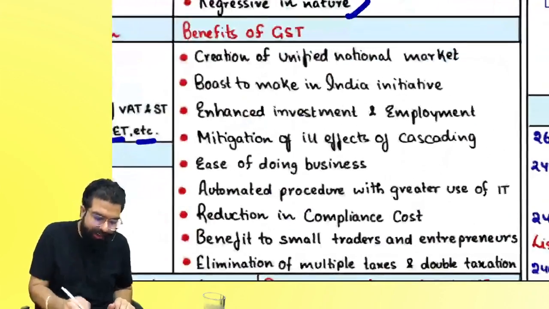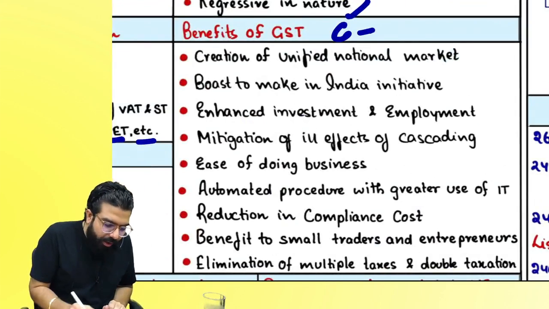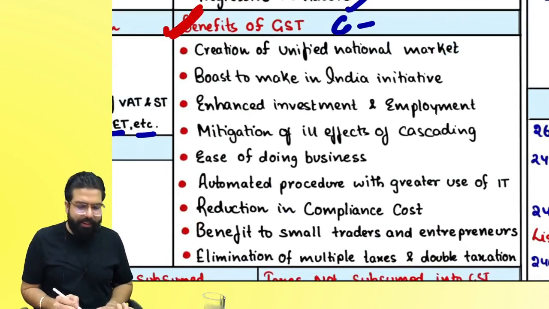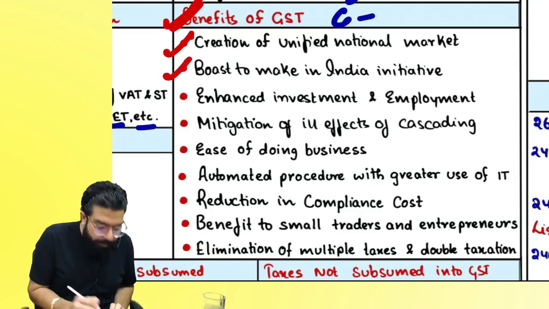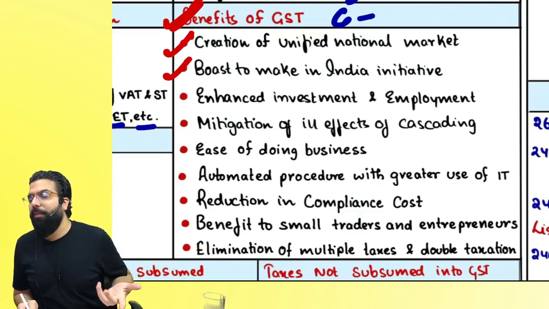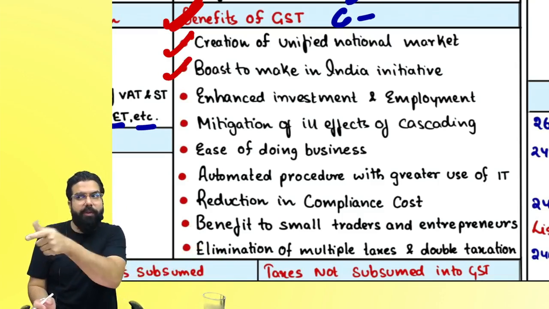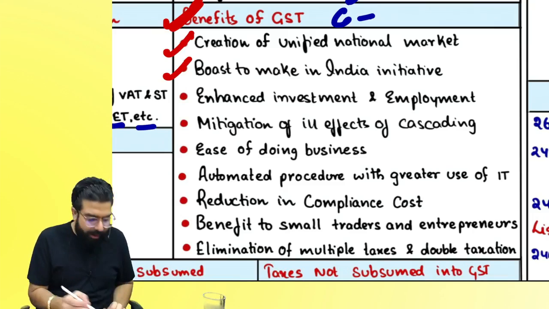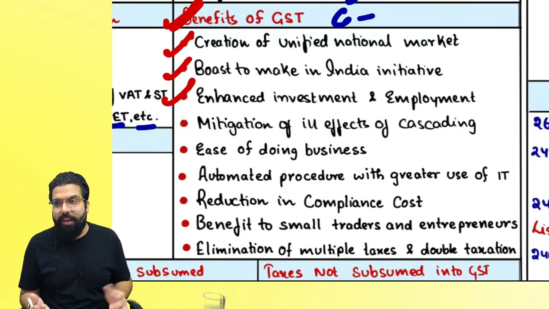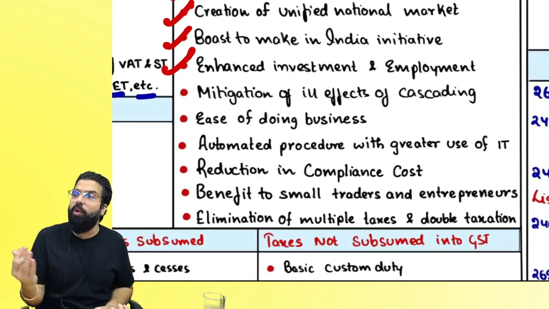Benefits of GST. A C graded topic, a C minus graded question it is. What are the benefits, everyone? Benefits: creation of a unified national market. One nation, one market, one tax. Boost to the Make in India initiative. Wherever you are buying from, you will get the credit. If you get the credit, your cost will come down. If your cost comes down, the Make in India initiative will be boosted because the cost of Make in India will become less. Then because of GST in the picture, people will invest in the country. If people are investing, investments will go up.